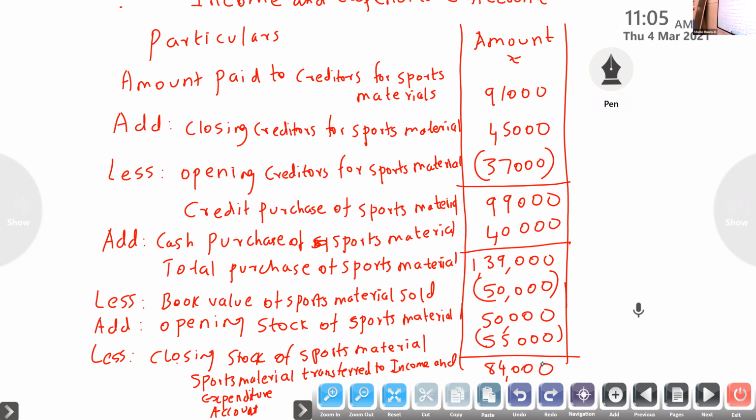Okay, in this question, the majority of the contents are included in the adjustments. Cash purchase is given. So amount paid to creditors for sports material, add closing creditors, less opening creditors, then you will get credit purchase of sports material. Add cash purchase, then you will get total purchase of sports material, then less book value of material sold, then add opening stock, less closing stock.